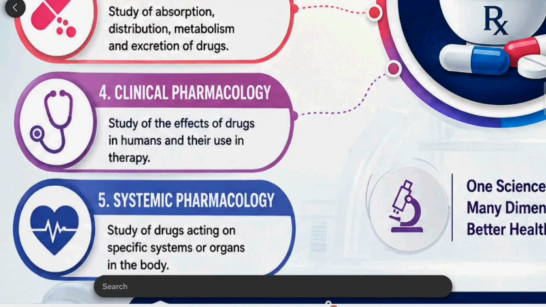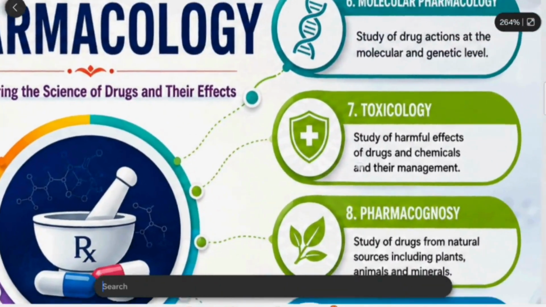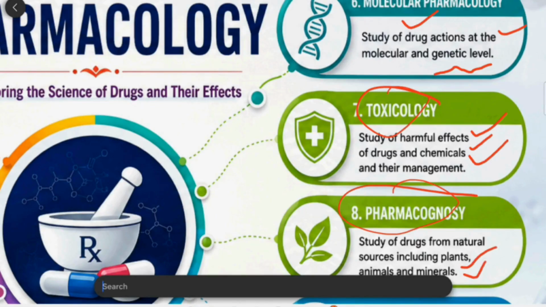And systemic pharmacology, the study of the drugs which act on specific systems or organs in the body. Then molecular pharmacology, the study of the drug and its actions at the molecular level or genetic level. Then toxicology, the study of the harmful effects of the drugs and chemicals and their management. Then pharmacognosy, it is a different thing, it is the study of the natural sources including plants, animals and minerals.